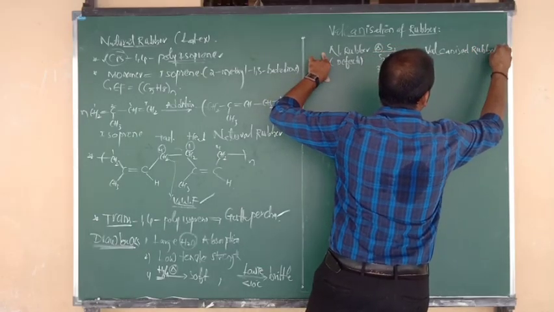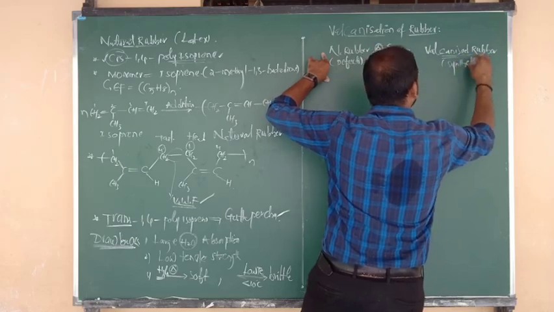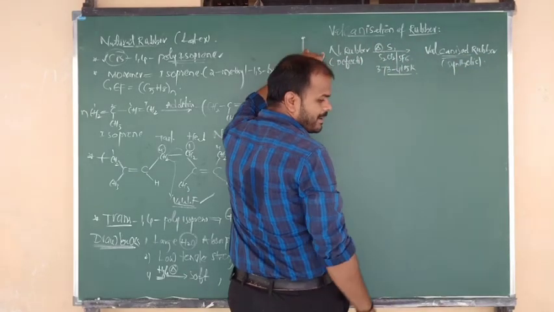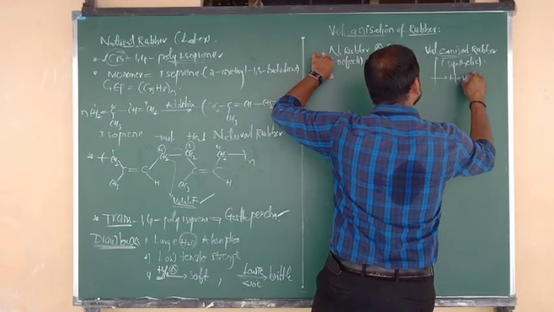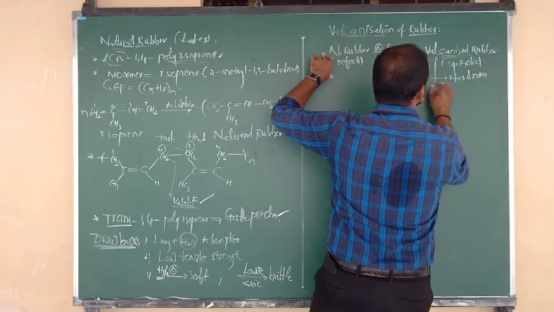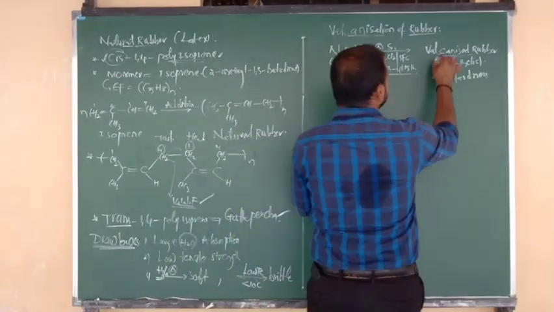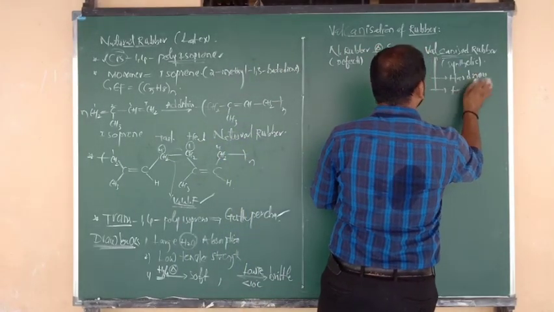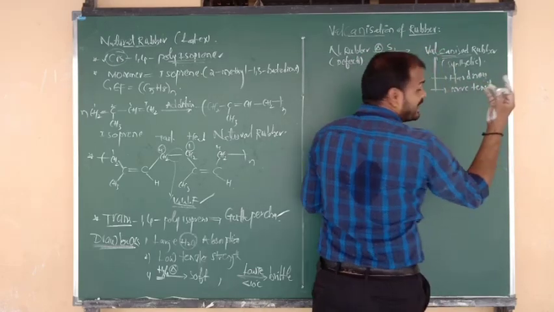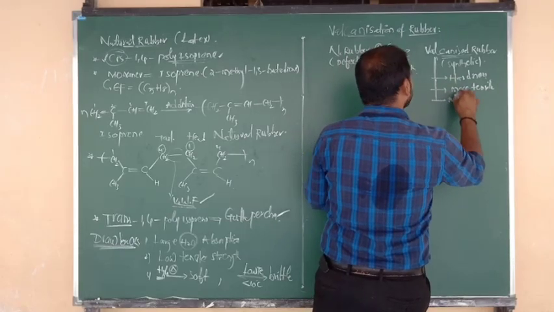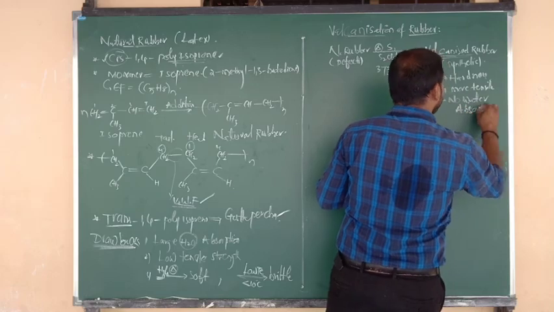Vulcanized rubber, okay, beta, is purely synthetic rubber, which is fit for making automobile tires and tubes. It has more hardness, more stiffness, and also more tensile strength, and it does not absorb any water, meaning zero water absorption.